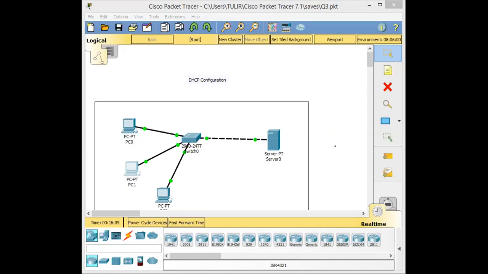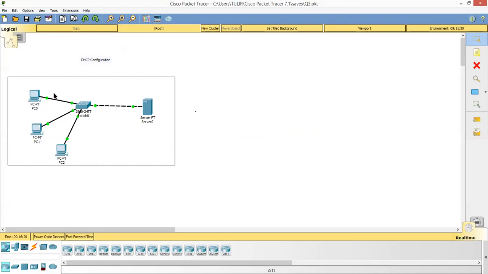So how do they have their dynamic IP addresses? How can we configure a DHCP server? I will just explain here. If you can see in this figure, can you all see this figure? Please reply, girls, yes or no. Okay. So I have 3 computers which are attached to the switch and the switch is attached to the server. So it's an example for the DHCP configuration.